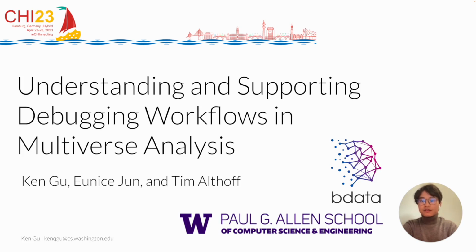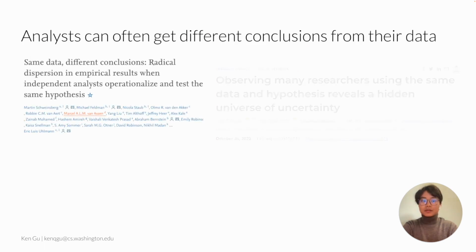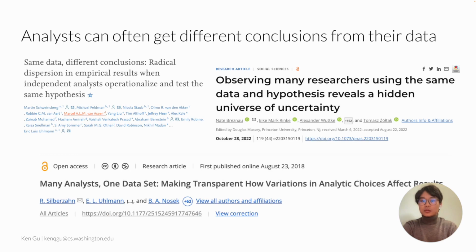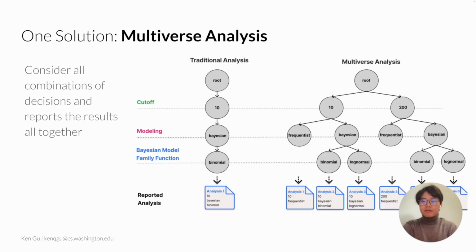Did you know that trained analysts, when given the same analysis task and dataset, often come to different and sometimes conflicting conclusions? This phenomenon has been observed in numerous studies and is a major contributor to the ongoing reproducibility crisis in many scientific fields. Many experts believe it is due to the inherent flexibility in analytical choices, such as data filtering and statistical modeling approaches. In other words, the decisions you make while analyzing data can have a huge impact on the results you get. To address this issue, multiverse analysis has been proposed as a promising solution.